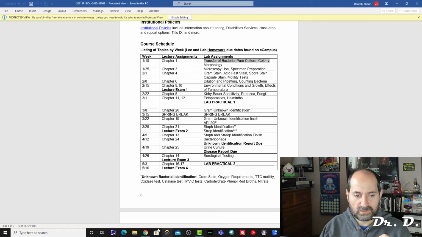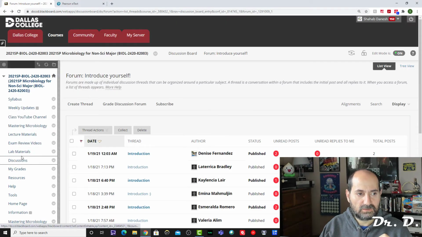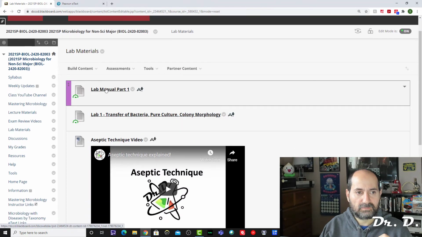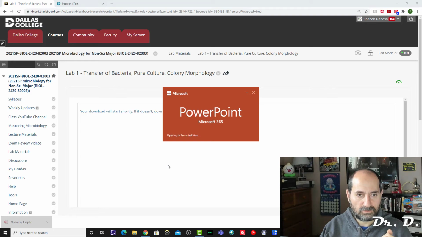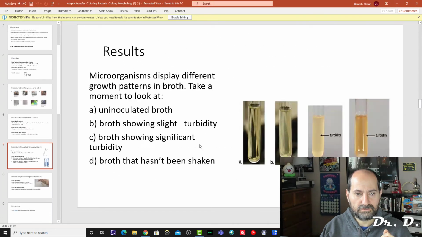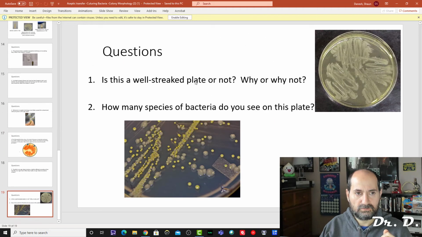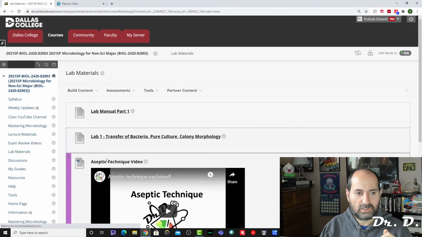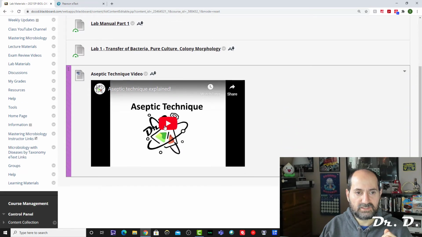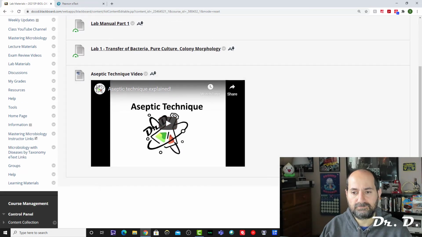Let me show you where Lab 1 is. On the eCampus site, go under Lab Materials on the left here, Lab Materials, and look at Lab 1 is essentially this activity here called Transfer of Bacteria, Pure Culture, Colony Morphology. This is Lab 1. I would go ahead and read through and understand Lab 1. Take a look. I would read through it. So you simply read through Lab 1. I would also watch the video I made on aseptic technique, which is part of Lab 1.